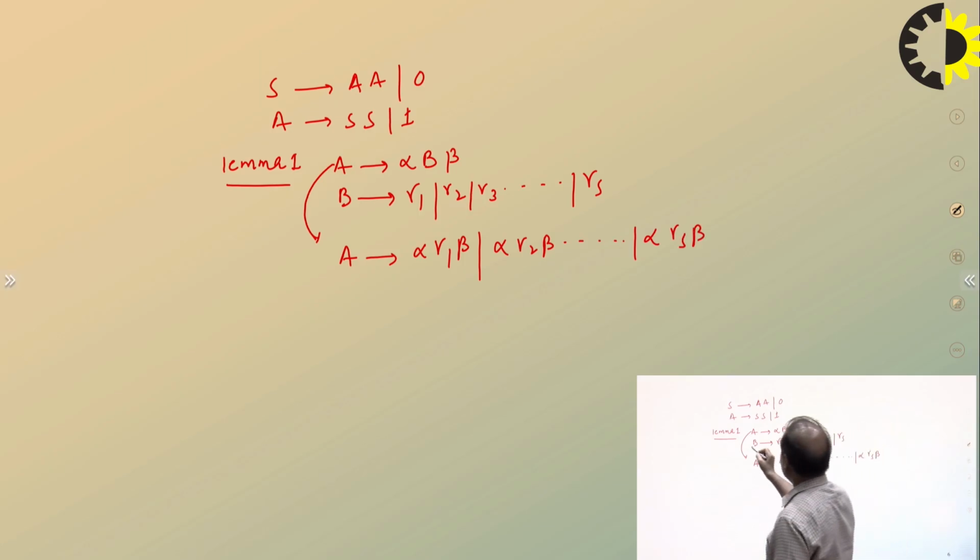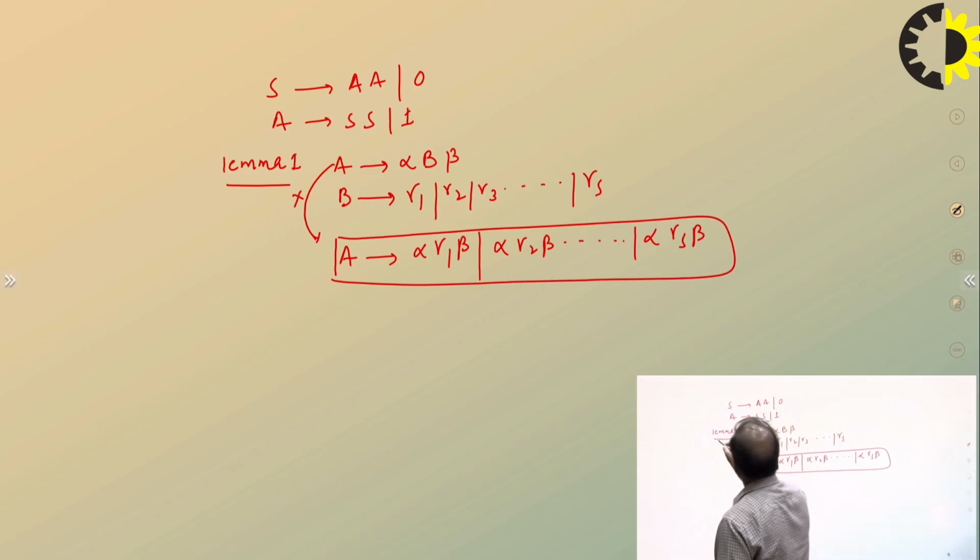The B productions remain the same. Now the original is deleted and replaced by this. Lemma 1 is also known as the substitution rule.